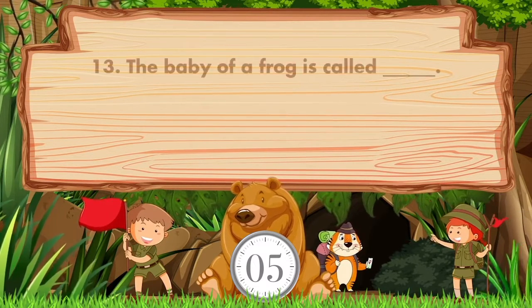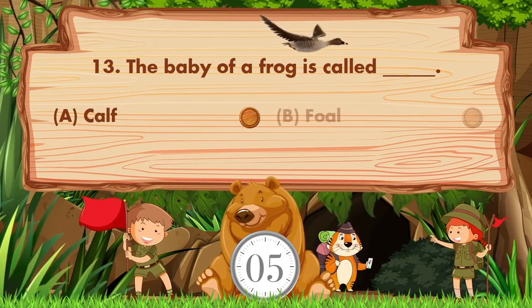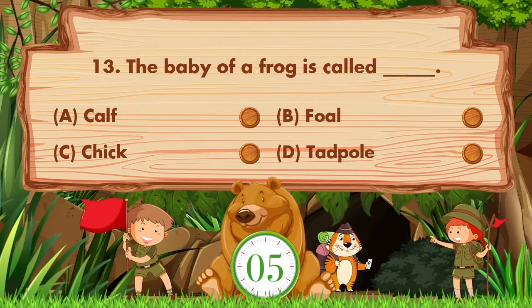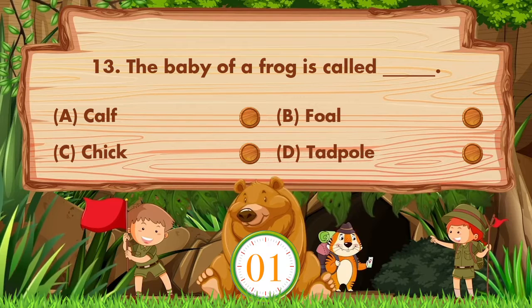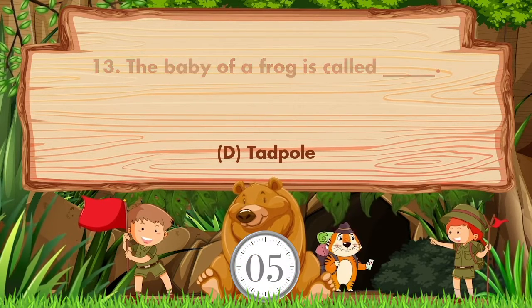The baby of a frog is called blank. Option is A. Calf, B. Foal, C. Chick, D. Tadpole. Answer is option D. Tadpole.